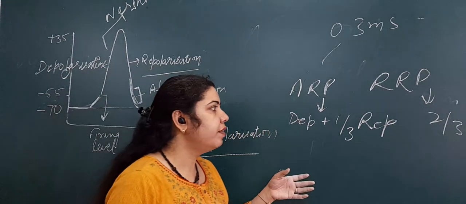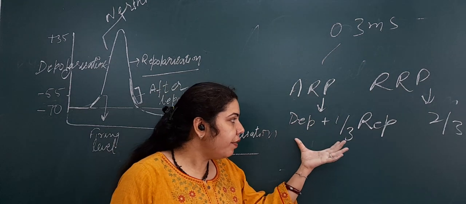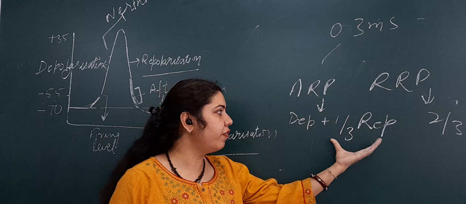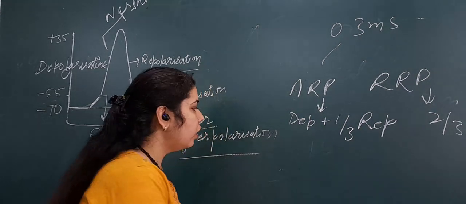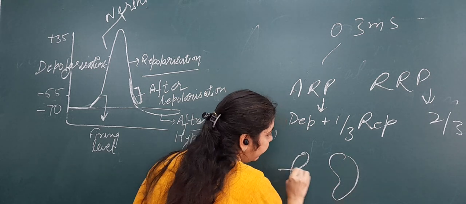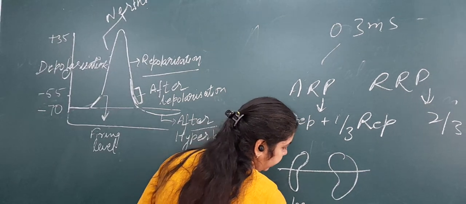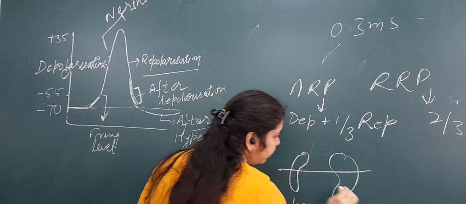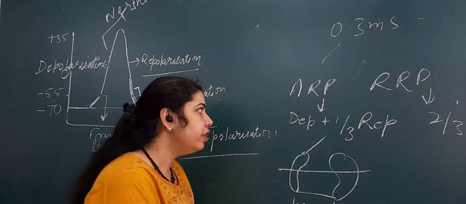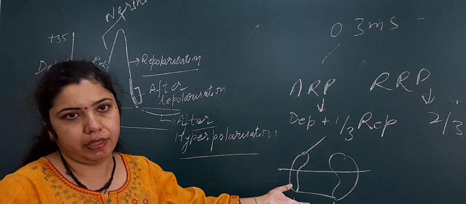Now what is the difference? The difference is that a second stimulus will give no response in the absolute refractory period, or till 1/3 of repolarization. Now the previous concept comes into play: voltage gated sodium channels are in the inactive state. What is the inactive state? The activation gate is open but the inactivation gate is closed. So they cannot be stimulated again.